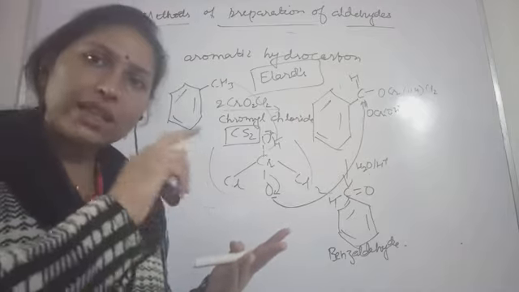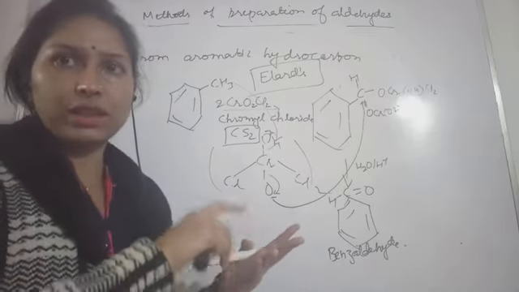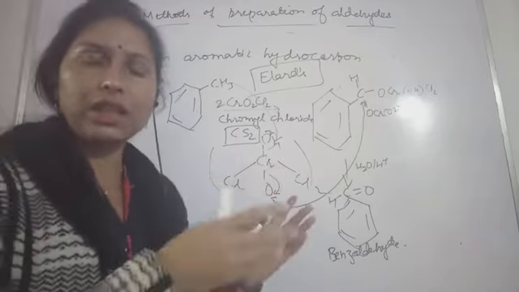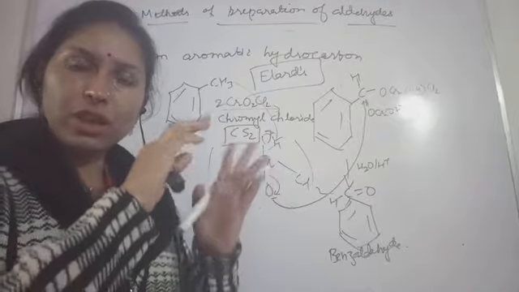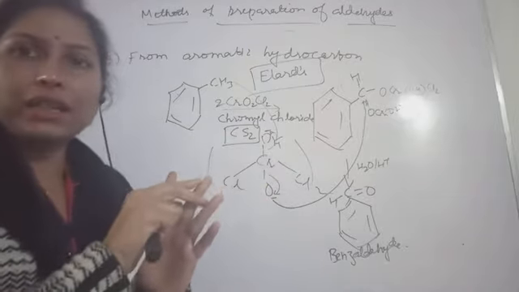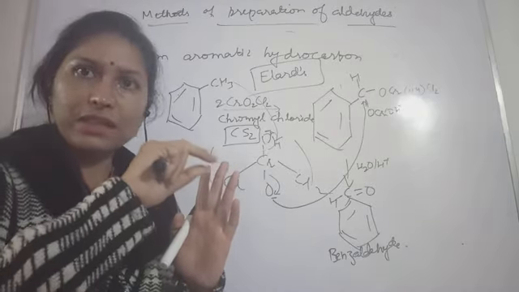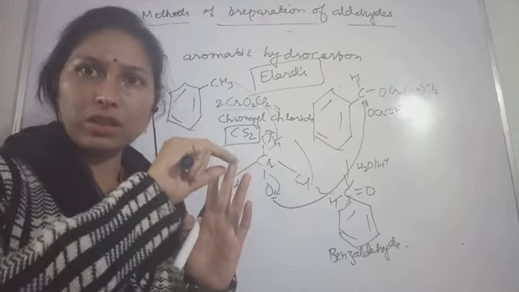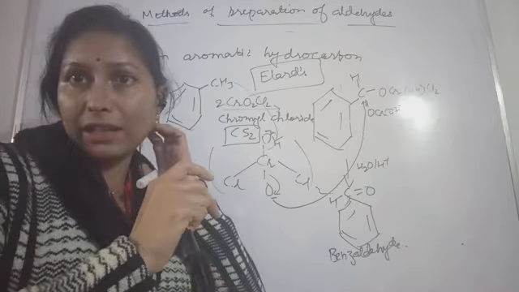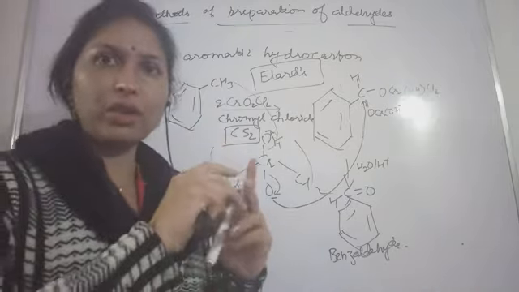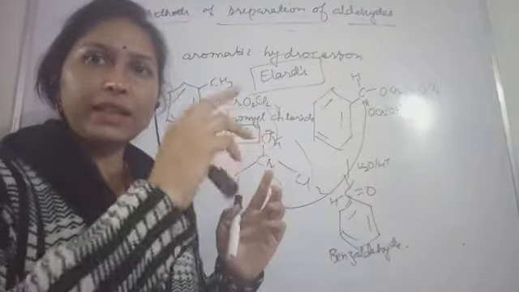Aldehydes and ketones both we were getting from alcohols. In those reactions we have seen that both aldehydes and ketones were obtained. Now the next part I started, from alcohols, and the next part is from hydrocarbons. So from hydrocarbons, that is from alkenes, they undergo ozonolysis, followed by hydrolysis in presence of zinc dust. So the double bond was broken.